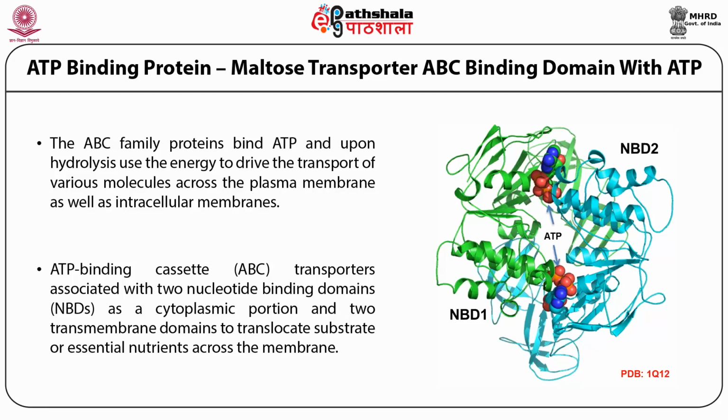When these two nucleotide binding domains dimerize, they open the transmembrane helices. When they open the transmembrane helices, the substrate, here in the case of the maltose transporter, the maltose, gets inside the transmembrane helices. When the hydrolysis happens at this nucleotide binding domain, they again move further away. The movement of this nucleotide binding domain makes the transmembrane domain close. As a result, the maltose gets transported across the transmembrane.